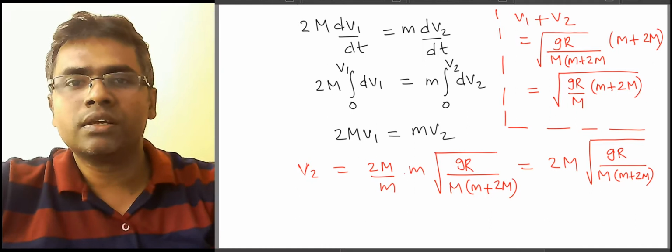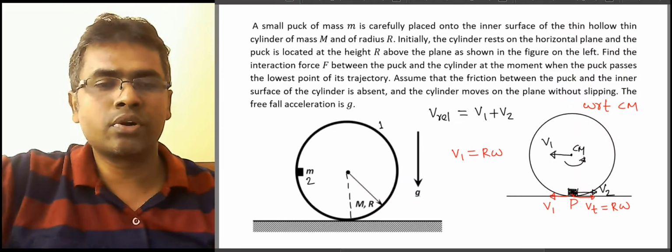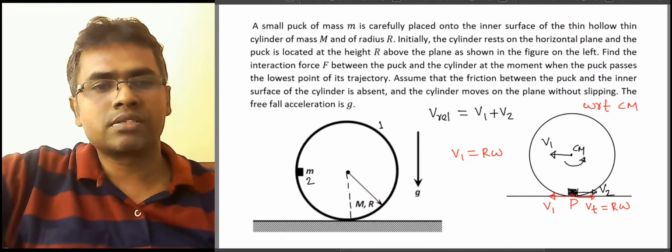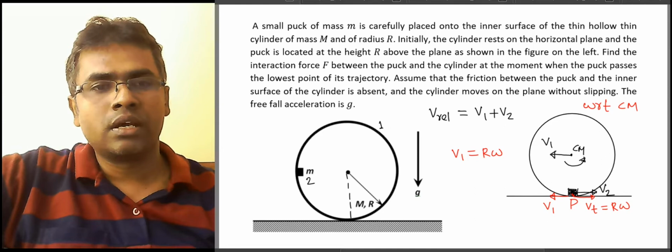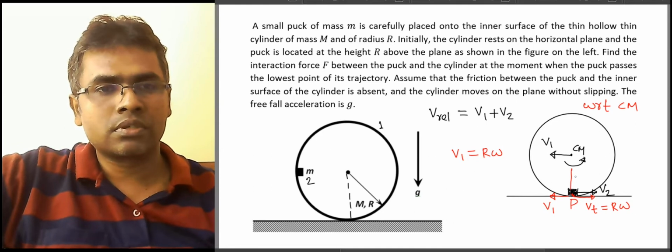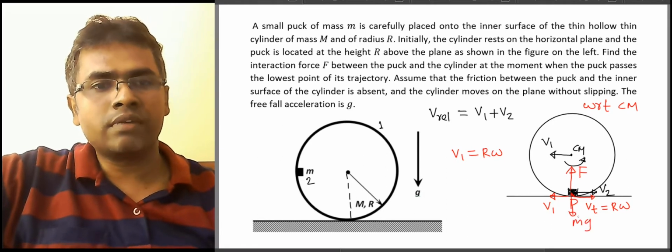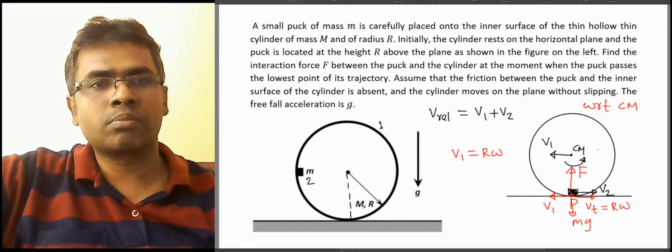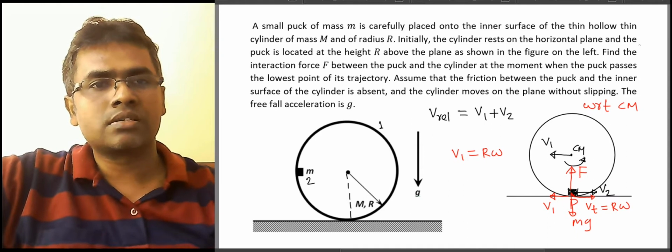So now finally, if you look at the free body diagram of the puck, when it is at the bottommost point, the interaction force acts towards the center of the cylinder, and the gravitational force acts as mg. So the net force towards the center provides the necessary centripetal force.